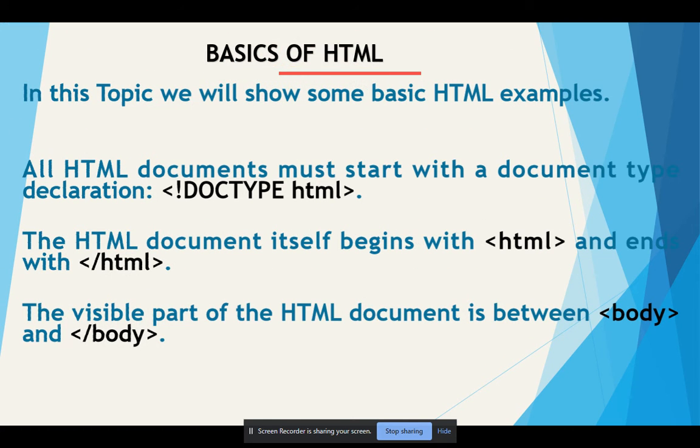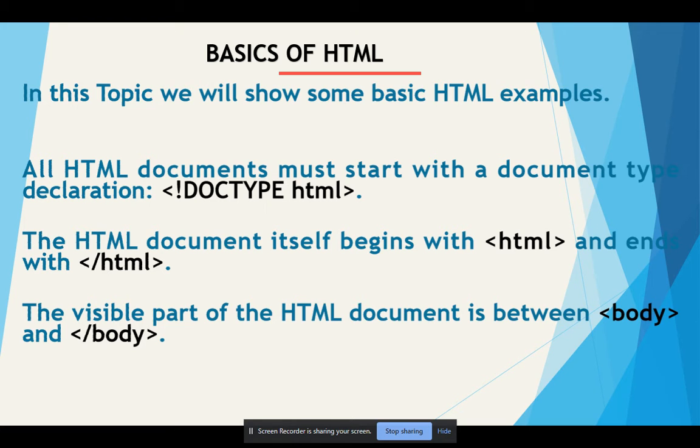So this is the basics of HTML. In this session, we will look at some basic HTML examples. As you know, in the previous session I also showed you some examples of HTML. All HTML documents must start with a document type declaration, that is an opening angle bracket, exclamation mark, DOCTYPE html, and the closing angle bracket.